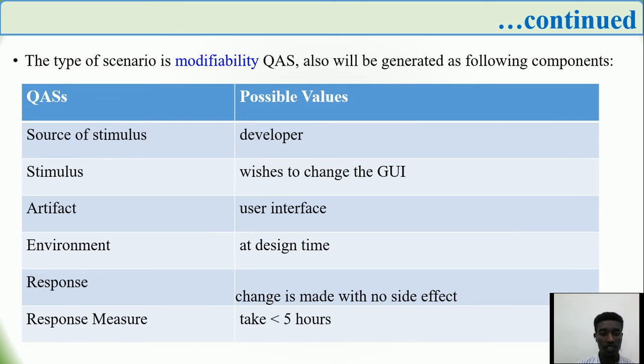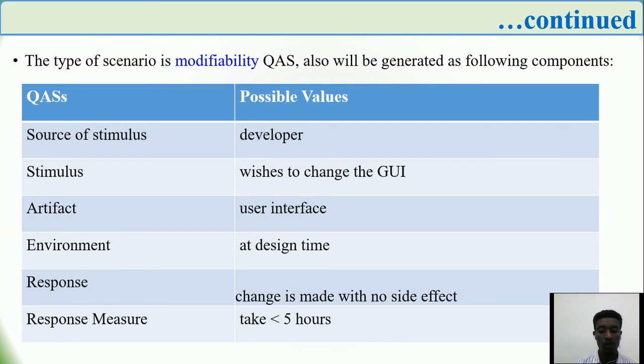Let us start the generation or extraction module, for instance, the source of stimulus. In this part of the scenario, the source element determines who makes the change: the creator, the system administrator, the developer, or the end user. Here the developer is the source of the stimulus.